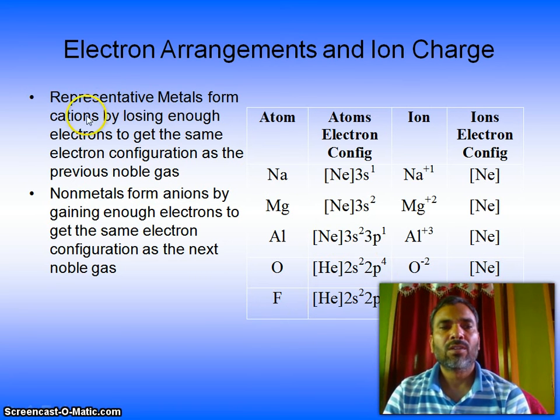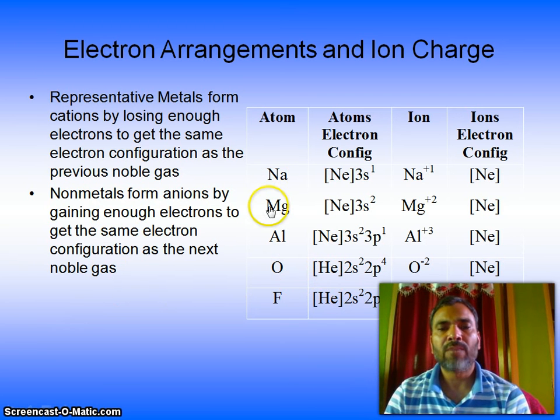So representative metals form cations by losing enough electrons to get the same electron configuration as the previous noble gas. Nonmetals form anions by gaining enough electrons to get the same electron configuration as the next noble gas.